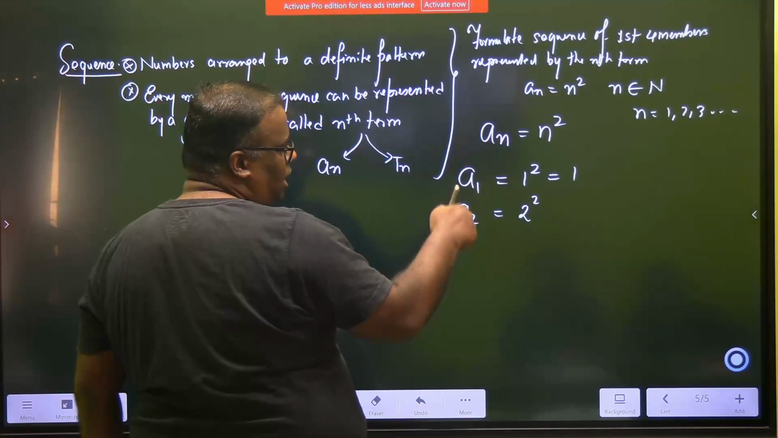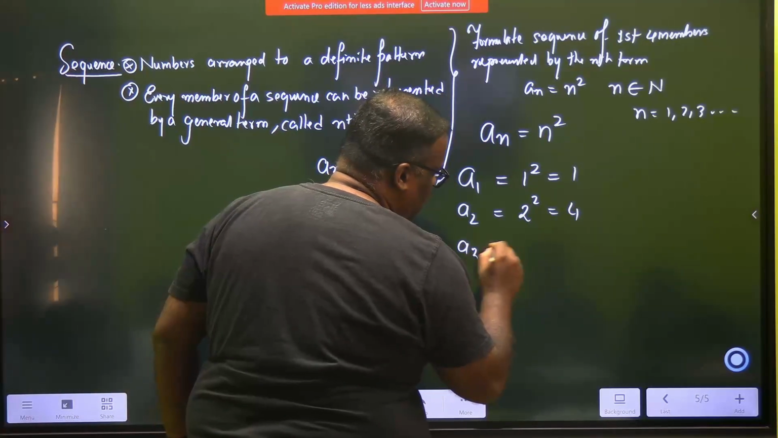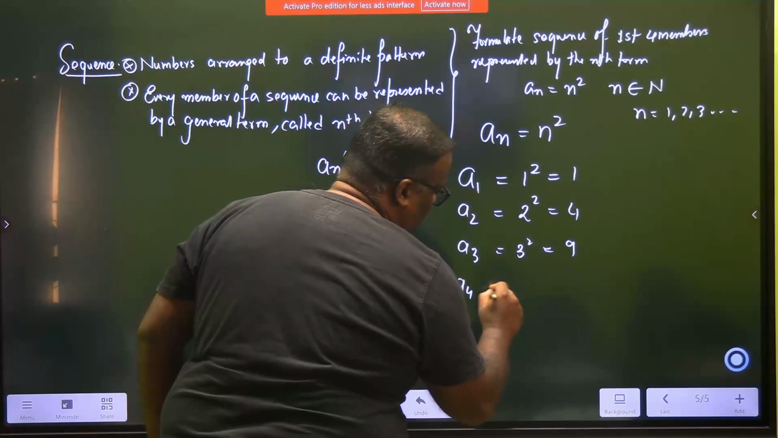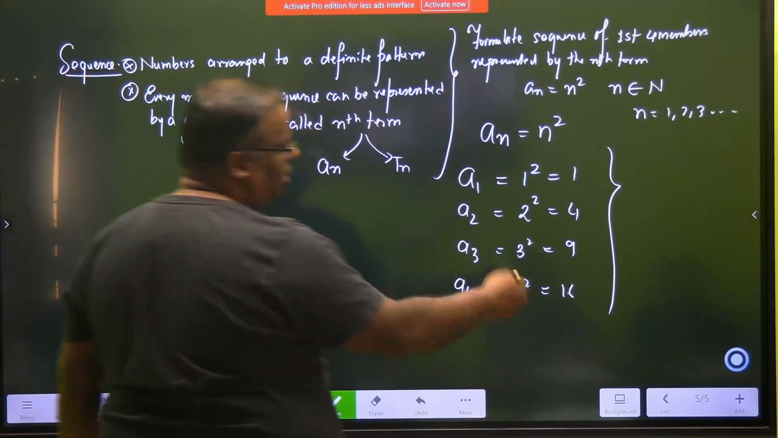Look, in place of n, 2. This is 4. a3 is 3 square, 9. a4 is equal to 4 square, 16. Done. We were asked for only these.